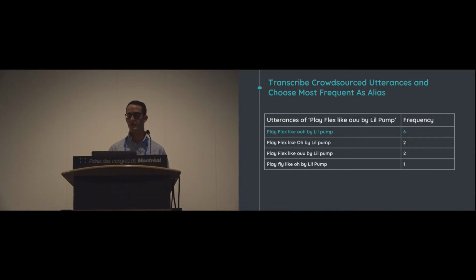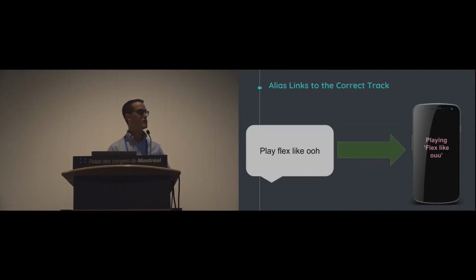How is the voice interface transcribing this song title when people are trying to pronounce it? So we take the most frequent transcription, and then we tag it to the correct track. So we create an alias for the track. So even though the voice interface wants to transcribe "OO" here as "OOH," we can associate that with the correct track, "OUU."